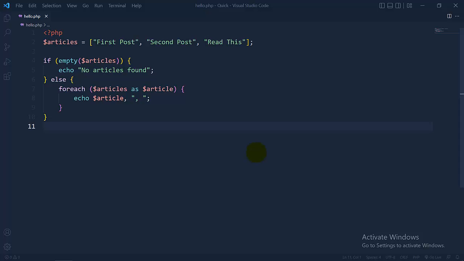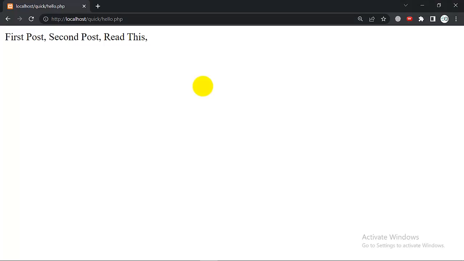With all we have learned so far, we can create an array that contains a list of articles. We can use an if statement to display a message if the list is empty, and we can display all the articles in the array regardless of its size using a foreach loop. However, when we view this in the browser, it's all on one line and we haven't got any formatting or layout at all. To do that, we need to use HTML.